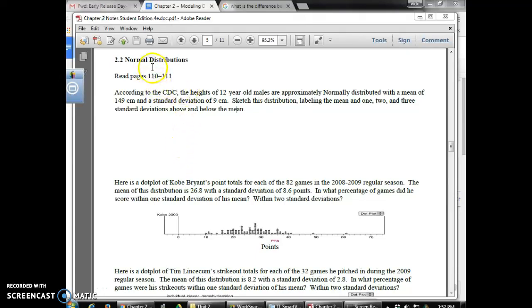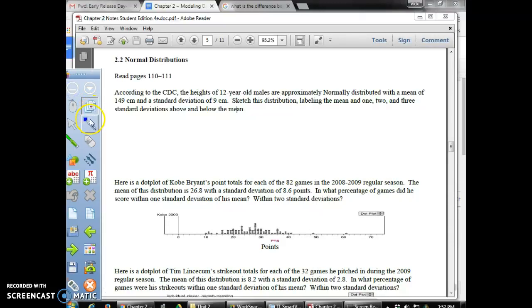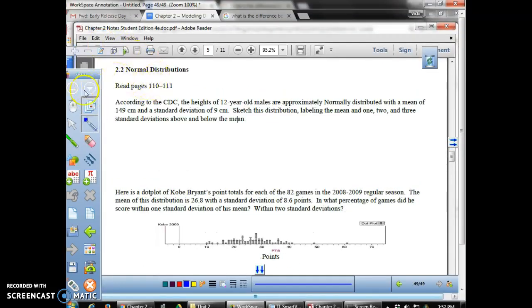Okay, today we're going to learn about normal distributions, and I'll review the empirical rule with you guys. You learned that last year, and then we'll start to figure out whether a distribution is approximately normal, and that's one of the things you're going to have to do for your project that's due next week.